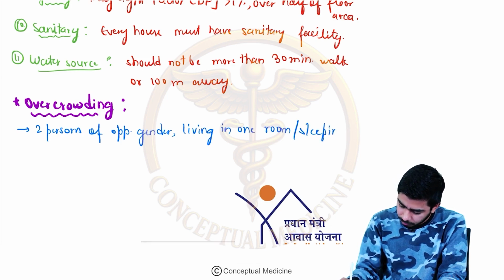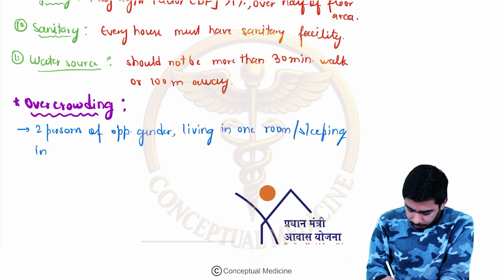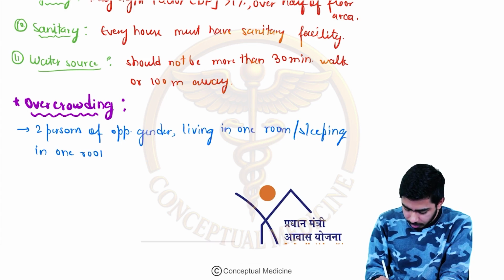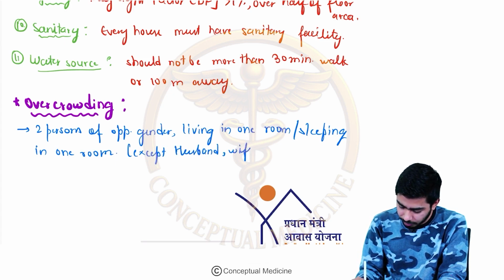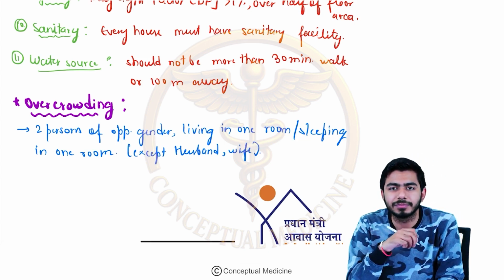And the exception is husband and wife. If they are husband and wife, then it will not be considered overcrowding, right?